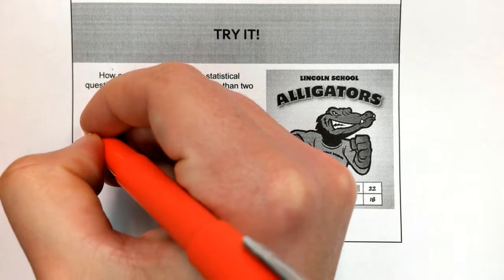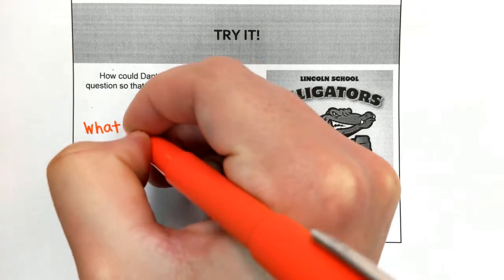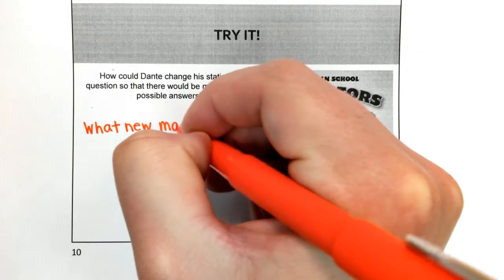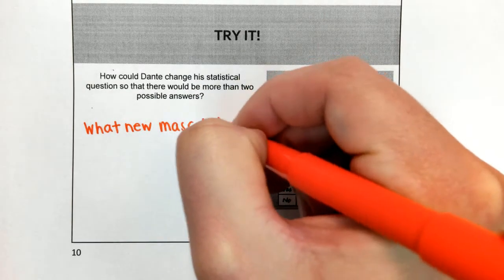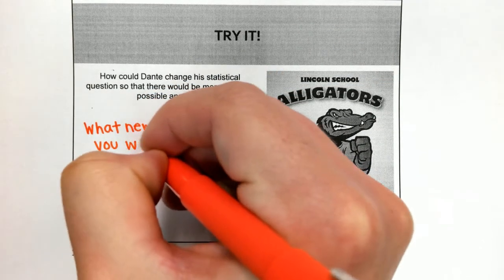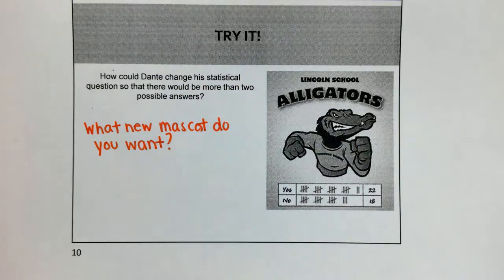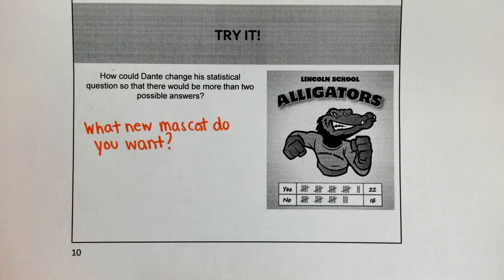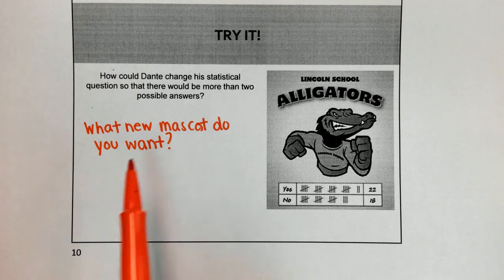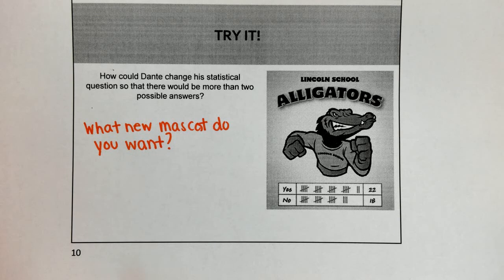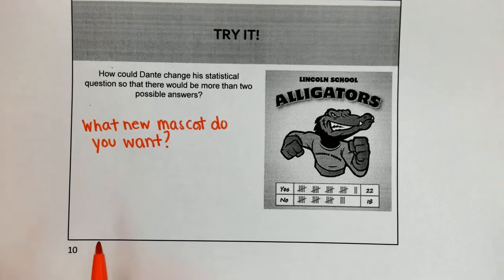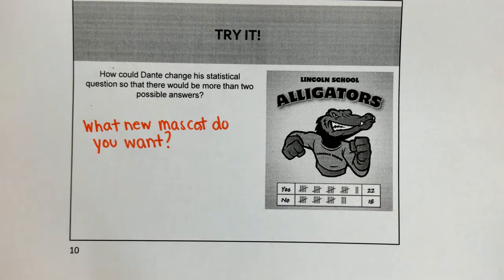So one example would be, what new mascot do you want? So this is something that could change based on everyone. You could say, maybe you want to be the Panthers or the Tigers or the Lions, or maybe the Bulldogs. There's many different answers for this. So that would be a good question that you could get more than two answers for. You can have many different questions here, but that is just one good example. Okay?